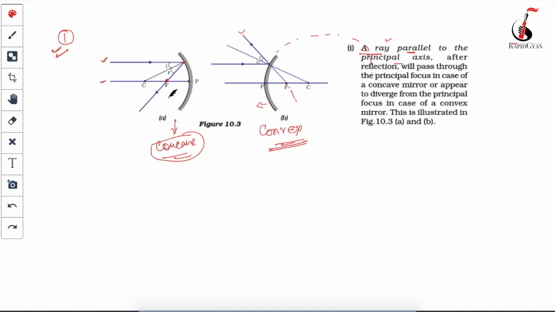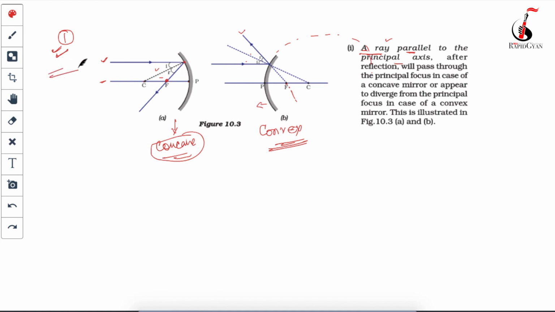What will be the normal in this case? The normal at any of these points will always pass through your center of curvature. The dotted line you are seeing is the normal, and this satisfies the laws of reflection, where angle I is equal to angle R. Here also, the dotted line is your normal, and if you extend it, it goes to your center of curvature, and angle I is equal to angle R. So this is your first phenomenon.